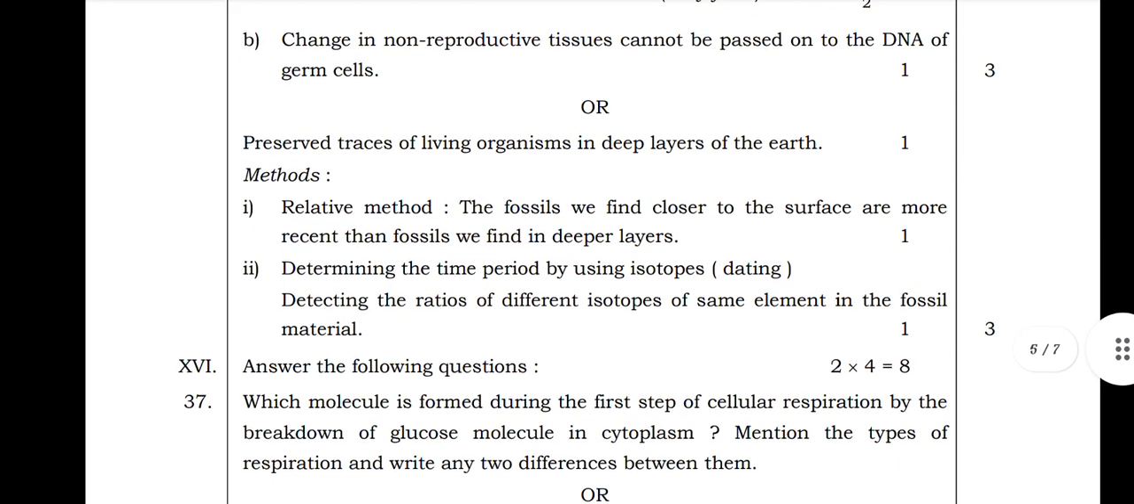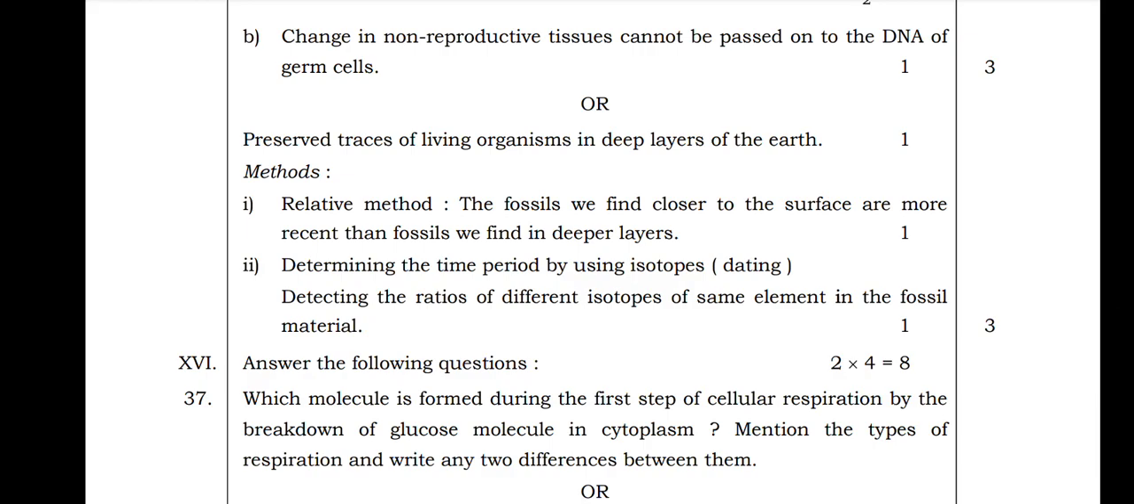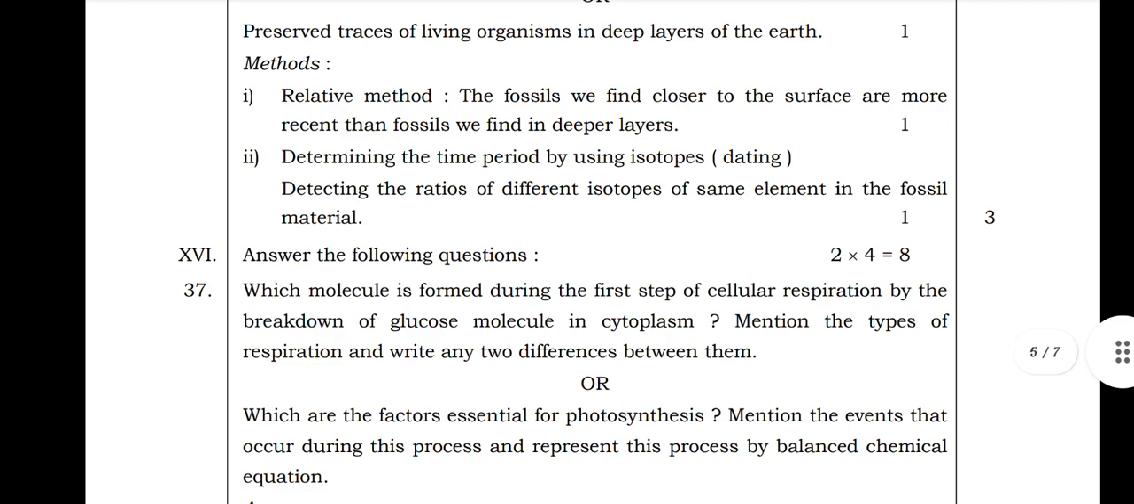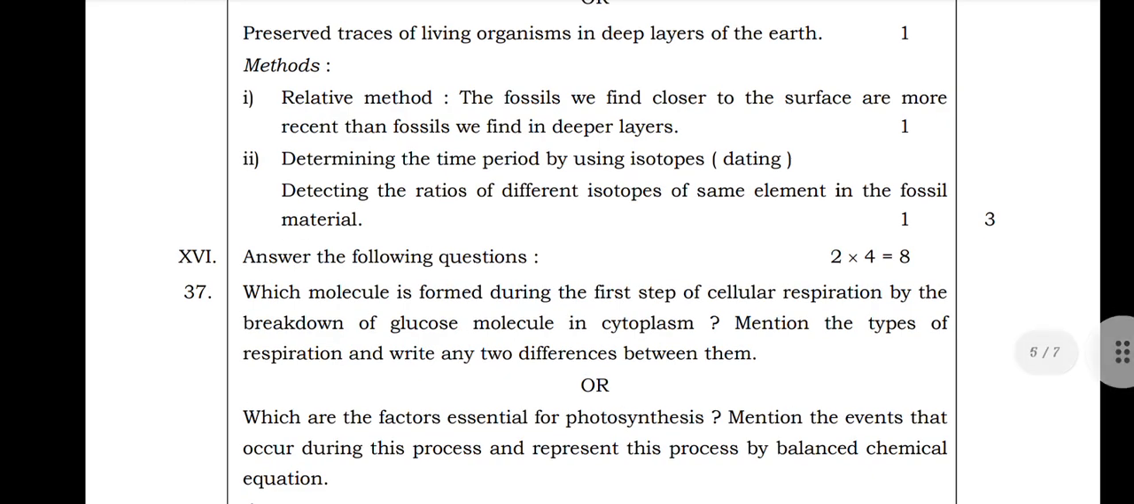Next, answer the following. Here 2 questions you have to answer, 4 marks each question, so you'll get 8 marks. The seventh question they asked is: which molecule is formed during the first step of cellular respiration by the breakdown of glucose molecules in the cytoplasm, and mention the types of respiration and write any two differences between them.